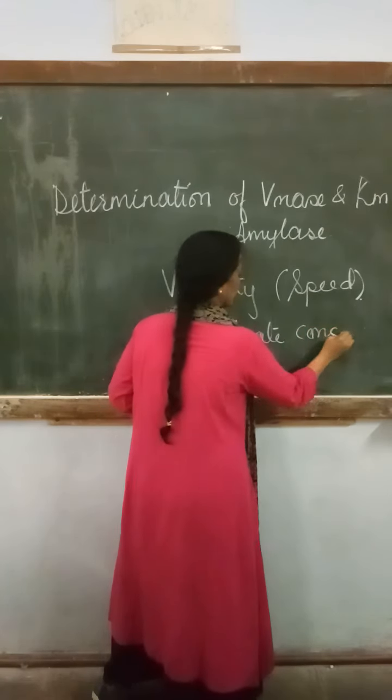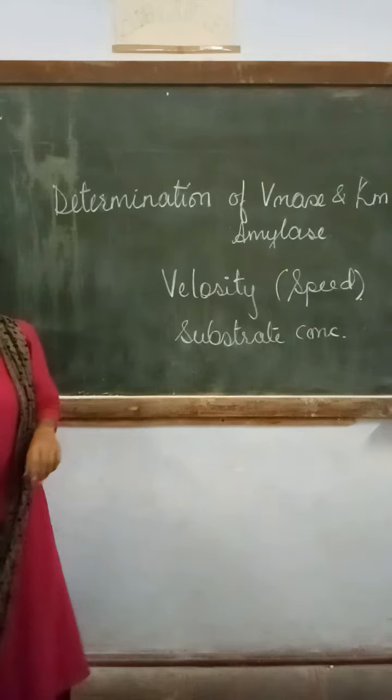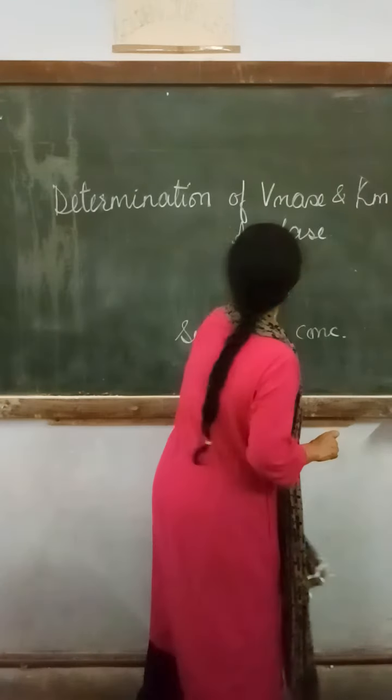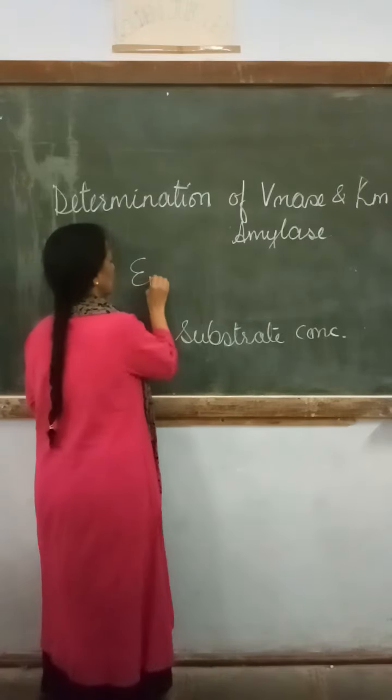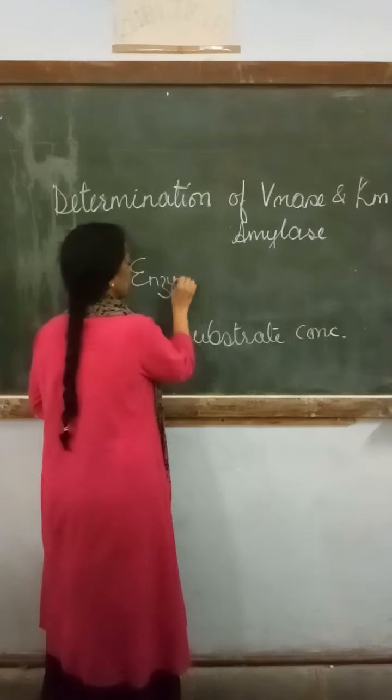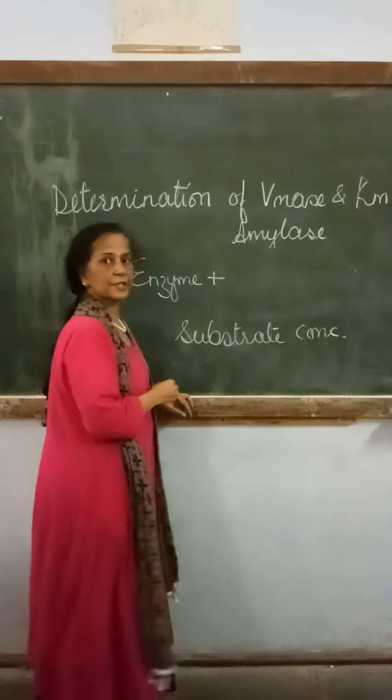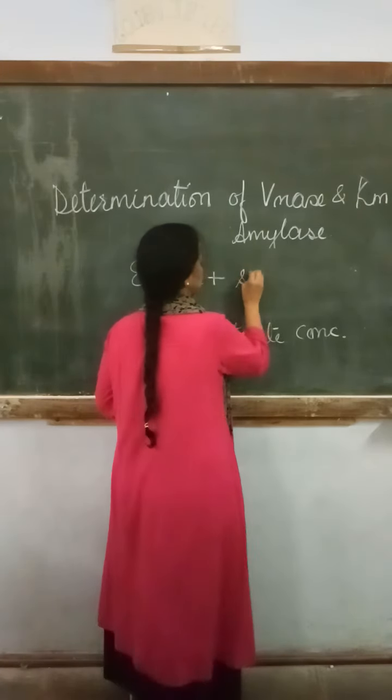Here I want to tell you about the relation of enzyme and substrate. Whenever there is an enzyme, the substrate should be present in its environment.